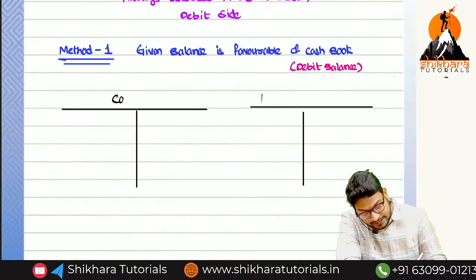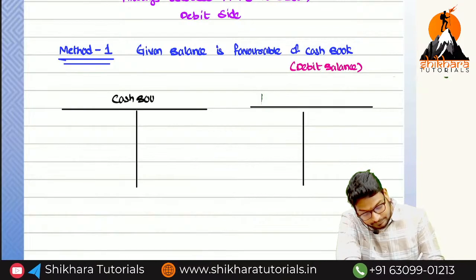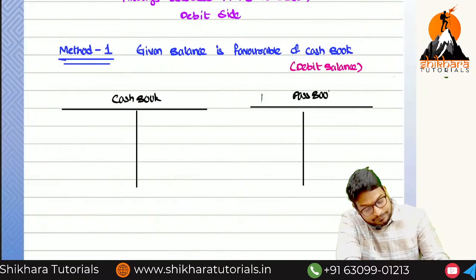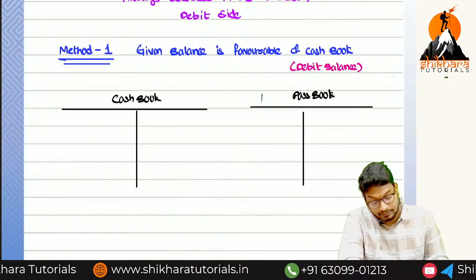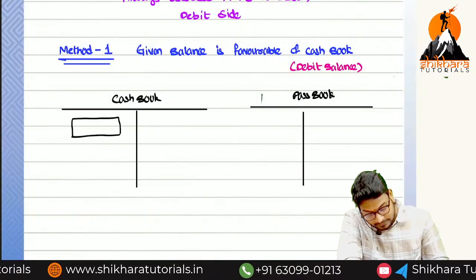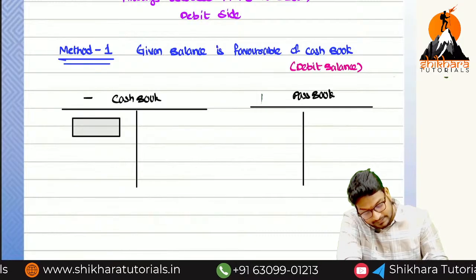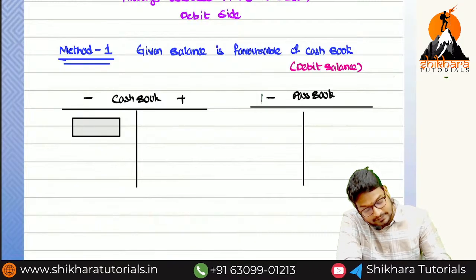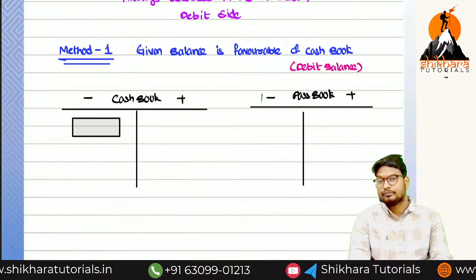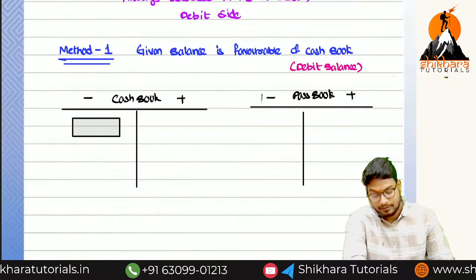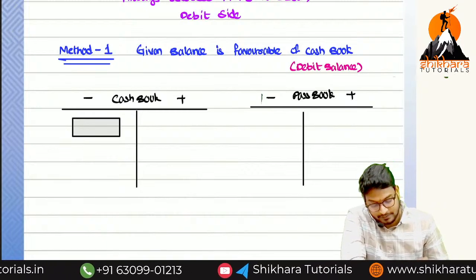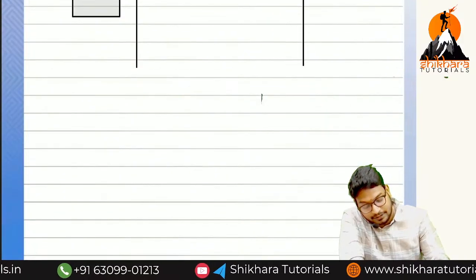So cash book and passbook. Cash book favorable means the balance will be on the debit side. So minus, plus, minus, and plus. Tomorrow we can discuss the logic behind this, why we need to do it like this only. Next, what is method number 2?